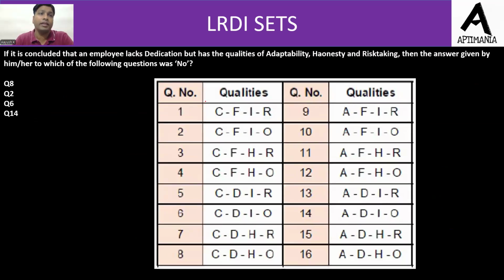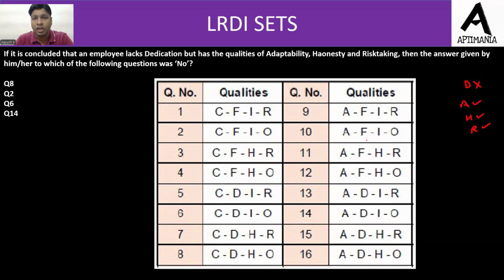If it is concluded that the employee lacks dedication, so dedication is not present, but has the quality of adaptability, honesty, and risk taking. ये 3 quality है. Then the answer given by him, her, to which of the following question was a no. Check करते हैं. Now let us take all the questions containing A, H, and R. Yes, उनका answer yes ही हो सकता है.